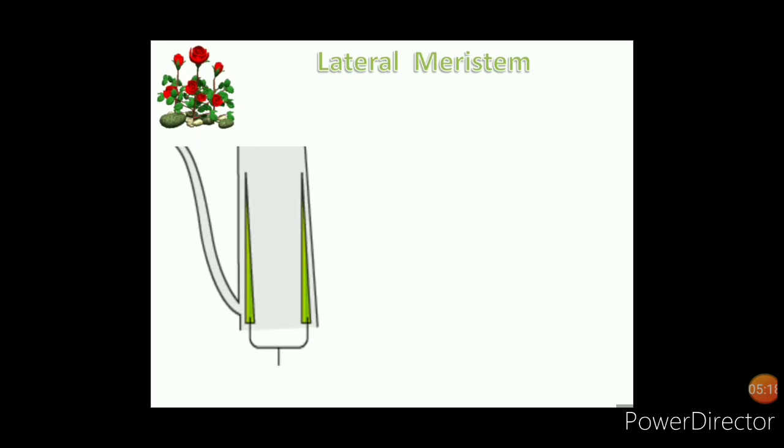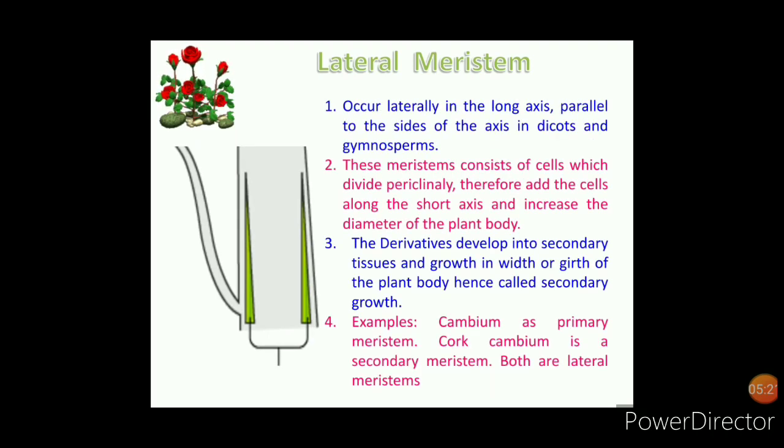The third meristem is the lateral meristem. These occur laterally, parallel to the sides of the long axis in dicots and gymnosperms. These meristems consist of cells which divide periclinally, that is along the short axis, and increase the diameter of the plant body. The derivatives develop into secondary tissues and cause growth in width or girth of the plant body, hence called secondary growth. Due to lateral meristems, secondary growth of the plant takes place.